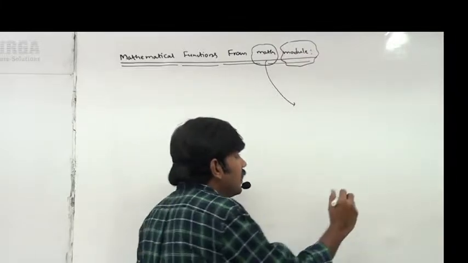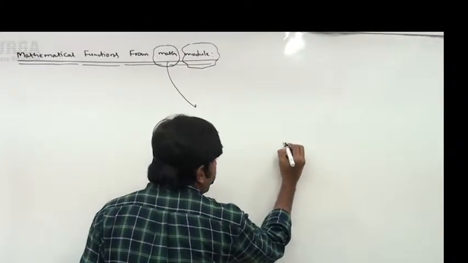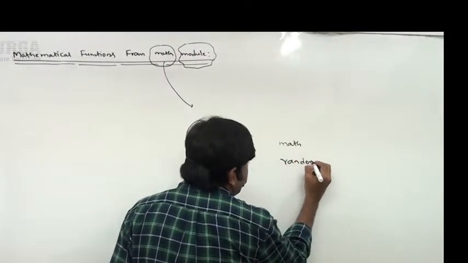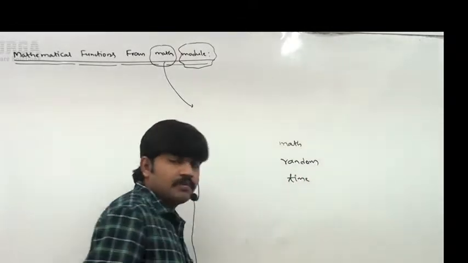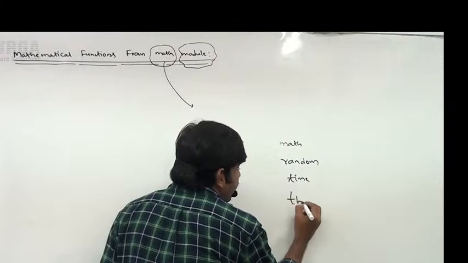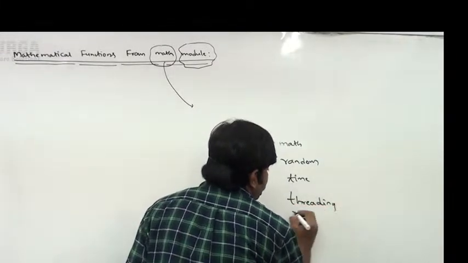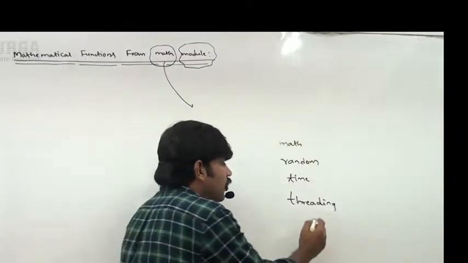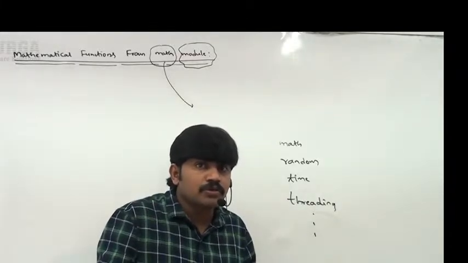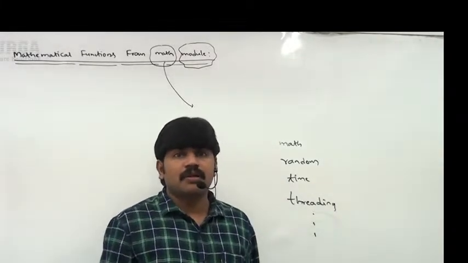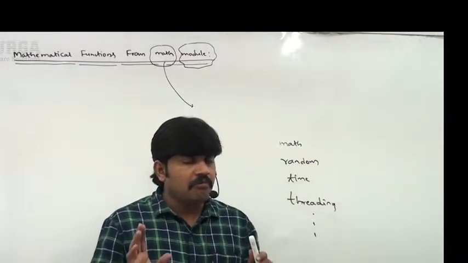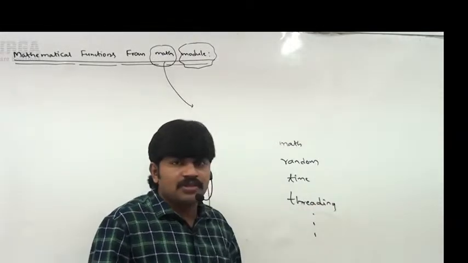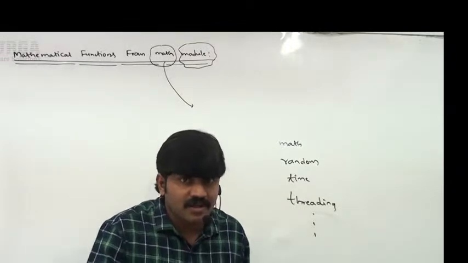Python contains several inbuilt modules. Math is one inbuilt module. Random is another inbuilt module. Time is another module. Threading is another module. So there are multiple inbuilt modules in Python. Even in Python, you can use third-party external modules also, so that developer life will become very simple. Being a developer, we have to use these modules. We are not responsible for implementing the functionality of these modules, right?